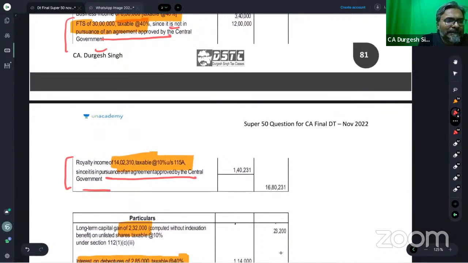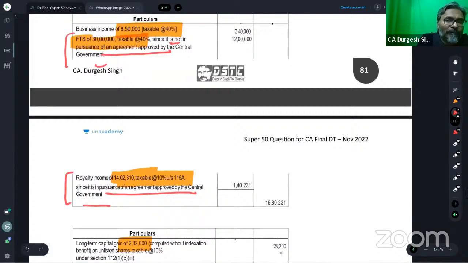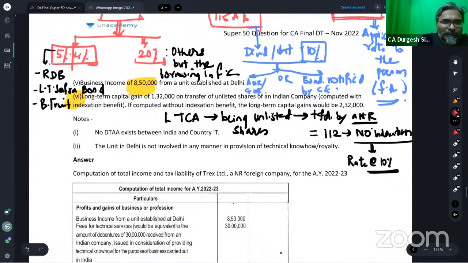Let's see what we have got from the question. Please have a look in this context.